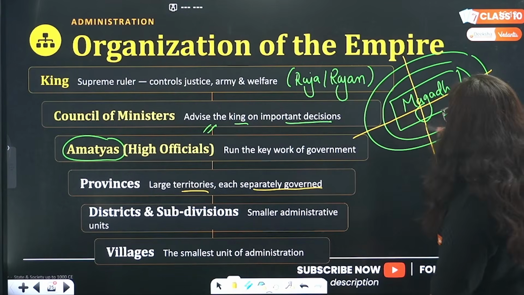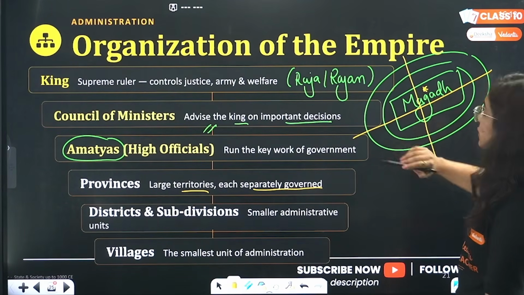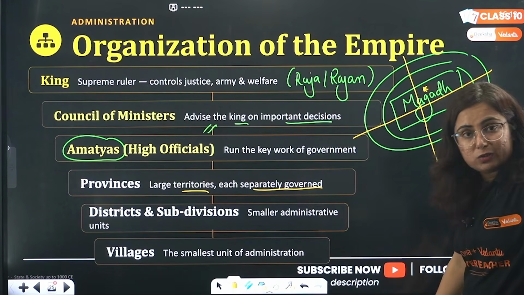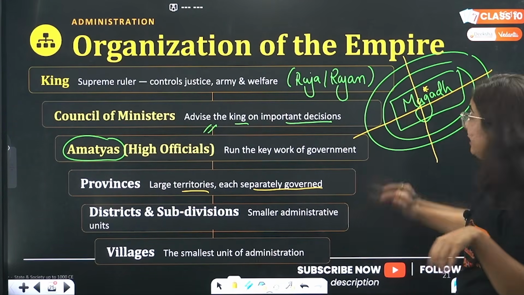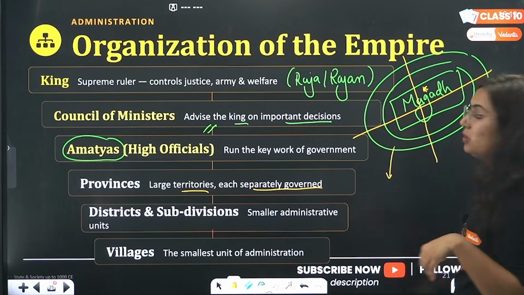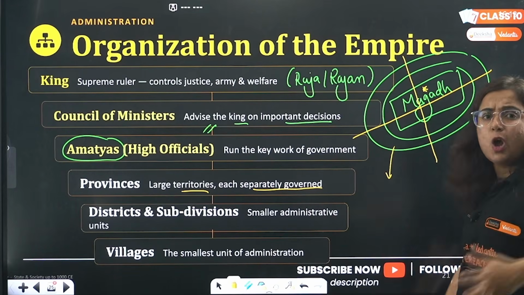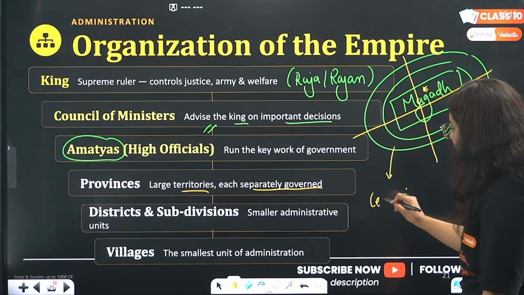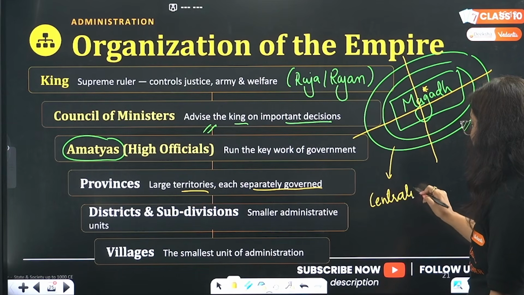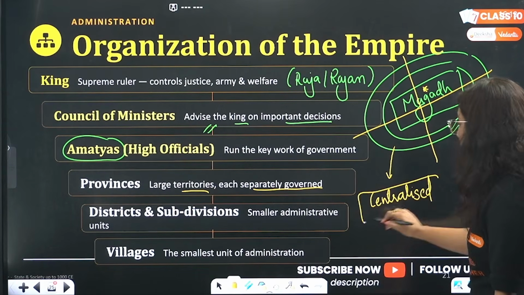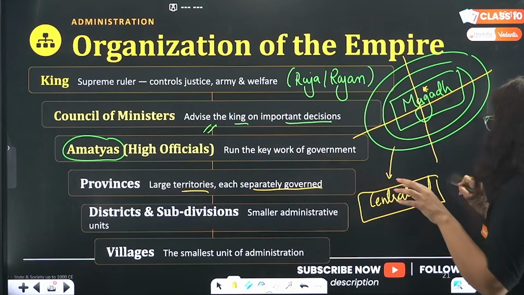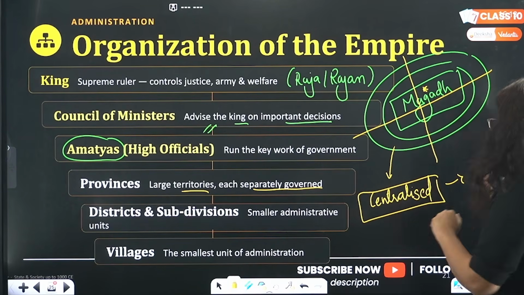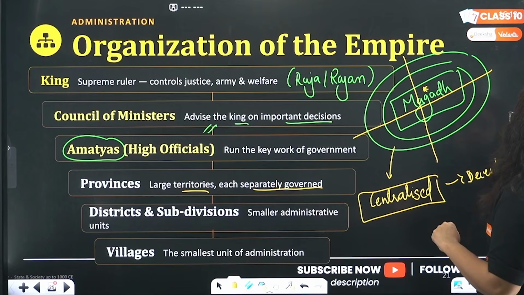Now what happens? Sitting at Patliputra, it was not possible to rule this region. They occupied Avanti also, that means central India. So they divided it and the administration was given to either the prince or some of the family members. So basically, gradually, what is happening? From a centralized administrative system, only in the hands of the Raja, it is given to the provincial administrators also, which we can call decentralized.